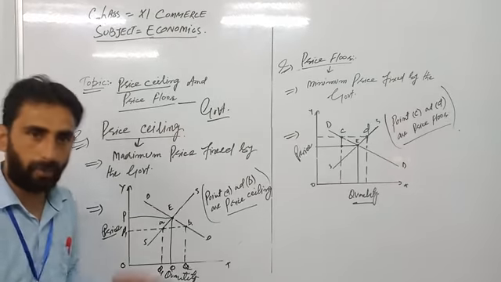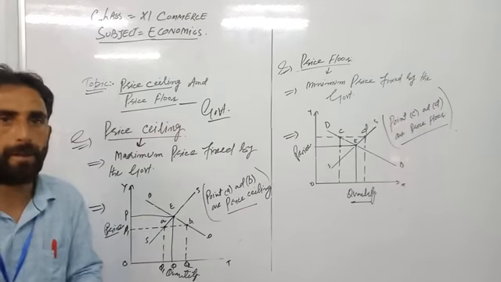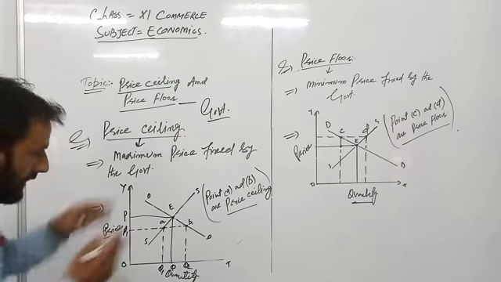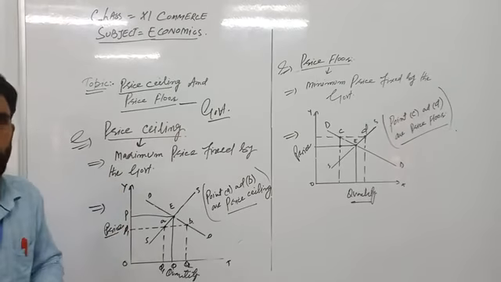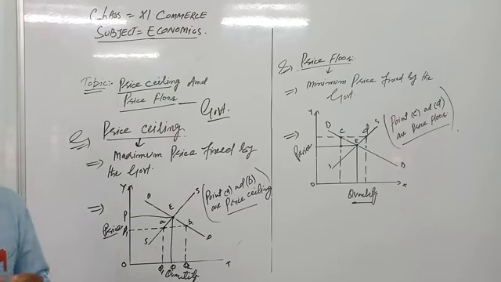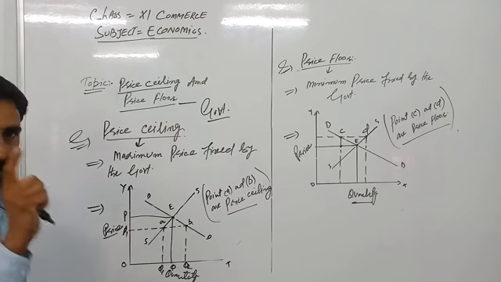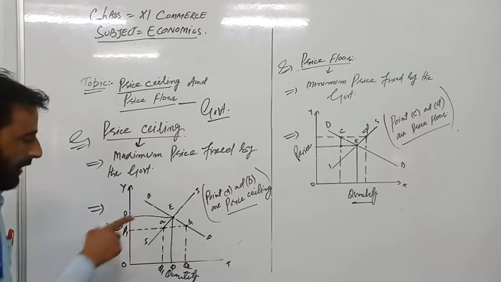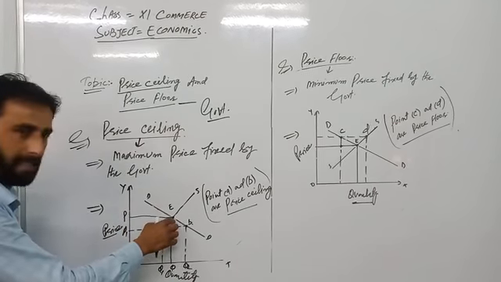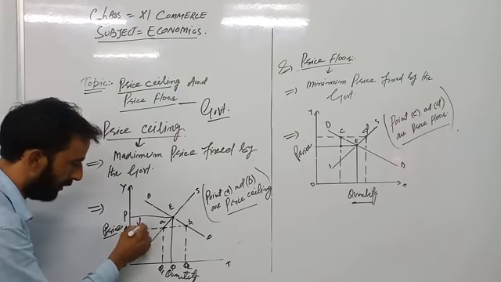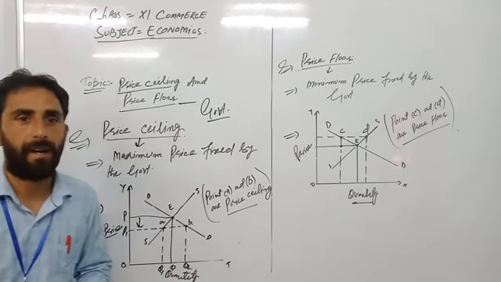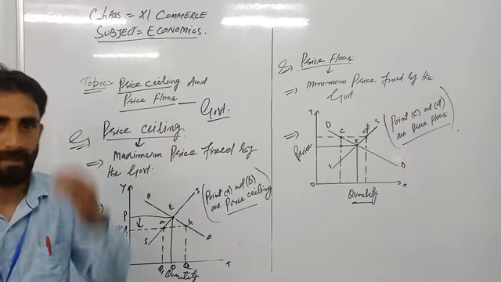You see such cases in situations of food crops, food grains, and essential commodities. This scenario applies to two cases: number one, essential commodities, and number two, food grains. The government fixes the rates of essential commodities and food grains lower than the market price, which is the market equilibrium point, so that all the poorer sections of society can afford and buy the commodity.